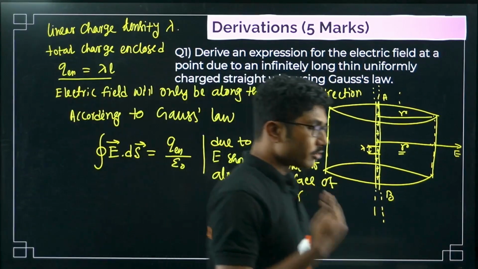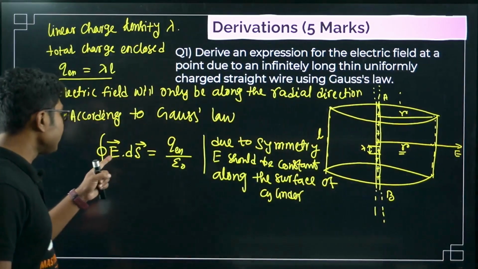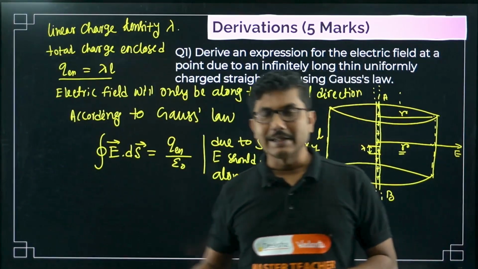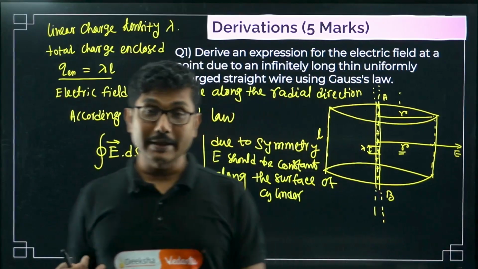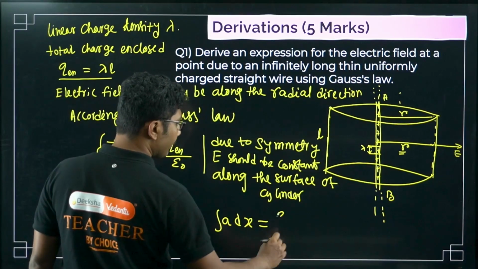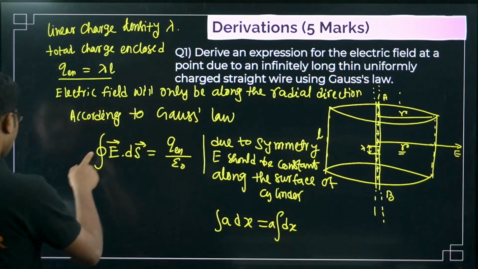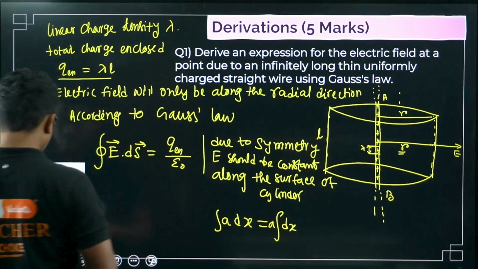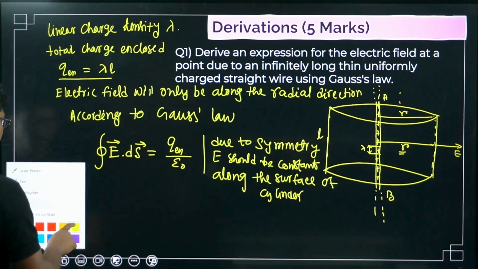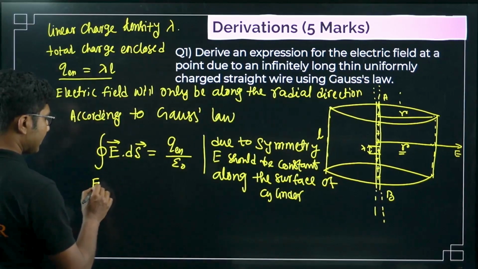What is the meaning of constant? Constant means the electric field magnitude is constant, so we can take it outside the integration. We generally take a constant out of the integral. For example, in integral of a dx, a is a constant, so we take the a out and only integrate dx. Similarly here as well, E is a constant, so we will take E out of the integration. Here we have used vector form, but E is a magnitude, so the magnitude of E should be constant, and that is the magnitude we are considering.